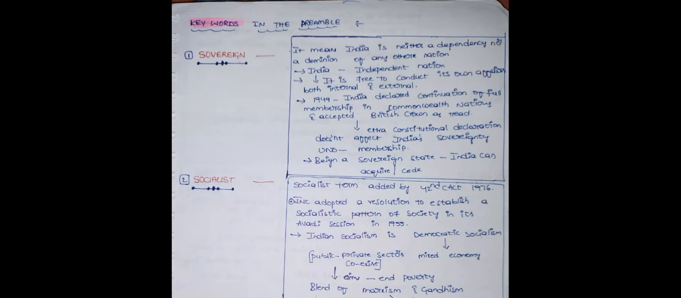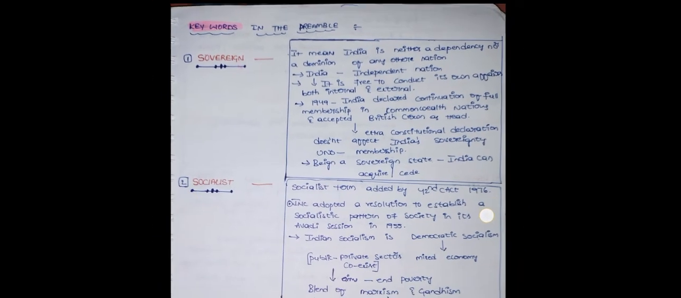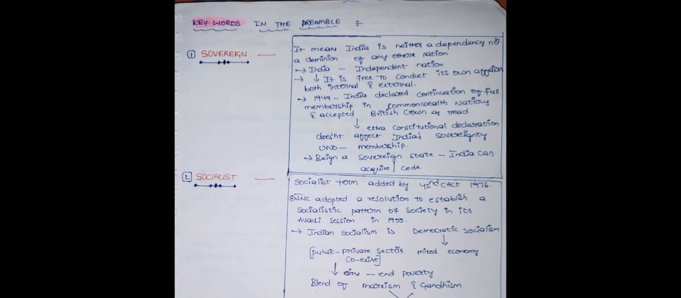This means only membership. We wanted to get more friends in the world. That's why we continued the full membership in the Commonwealth of Nations, and in future this won't affect India's sovereignty. We also got membership of the UNO. So being a sovereign state, India can acquire any territory, and we can give our territory to other countries because we are a sovereign country.